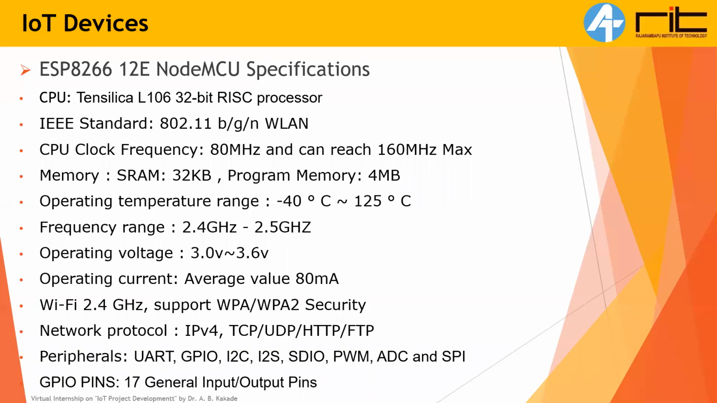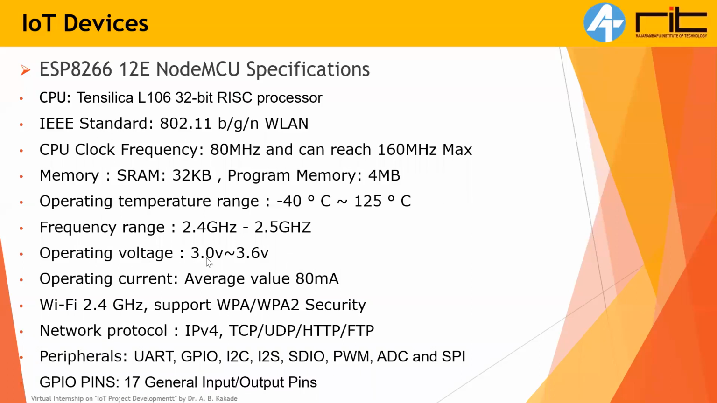After that, the CPU clock frequency is 80 megahertz and can reach up to 160 megahertz maximum. Memory: SRAM, which is RAM used for storing variable values, is 32 kilobytes, and the program memory is 4 megabytes. Operating temperature: it can function perfectly from minus 40 to 125 degrees Celsius. The frequency range of Wi-Fi is 2.4 gigahertz to 2.5 gigahertz.